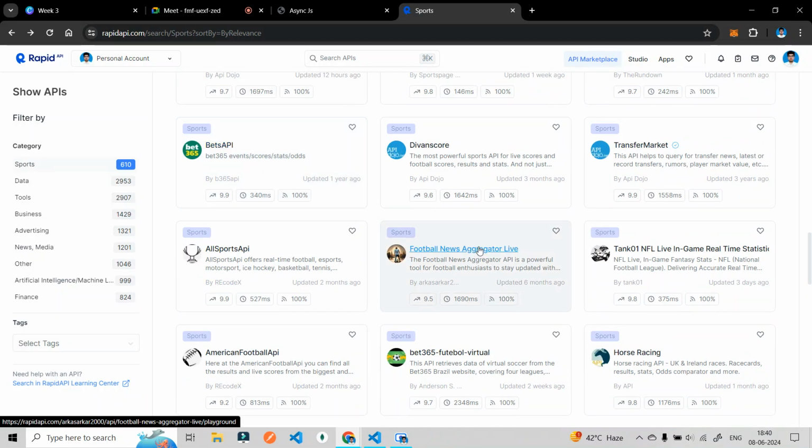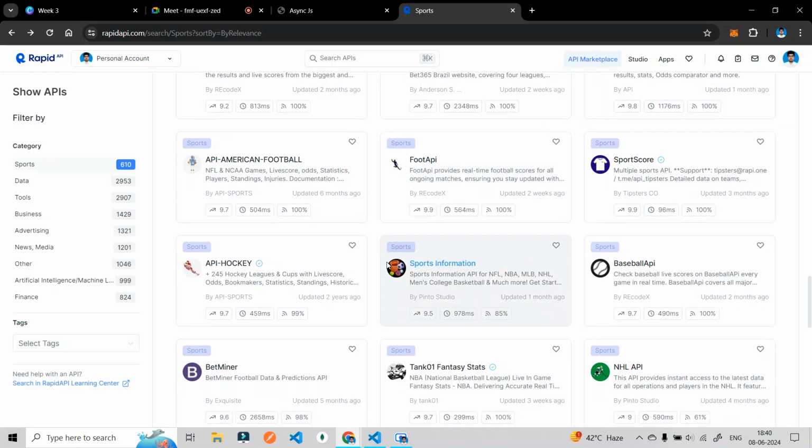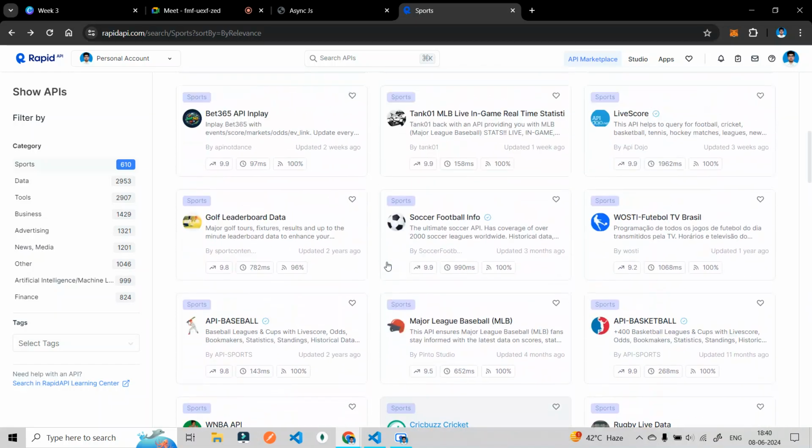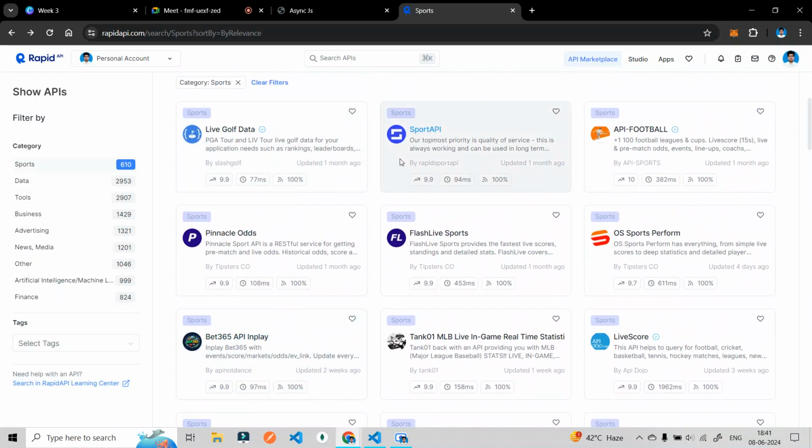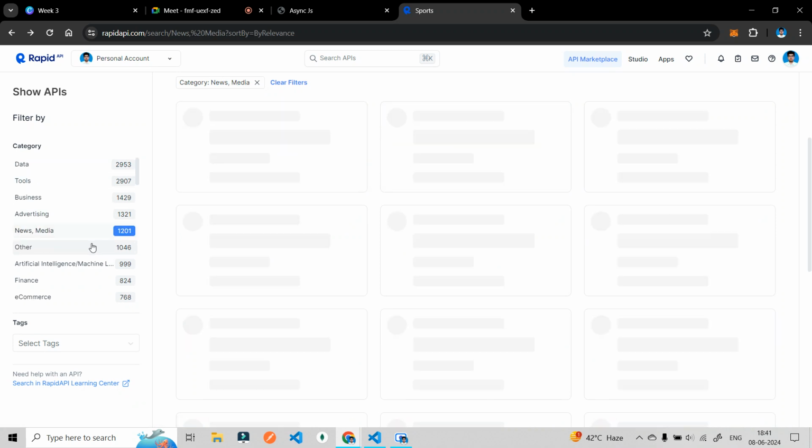Best API, football news aggregator. There are so many APIs. Okay, when I hit any of these APIs or try to fetch data from them, they will give me some data, and through that data, I can use it in my website to show some particular things. This is how news works.